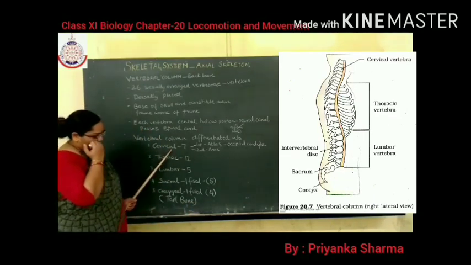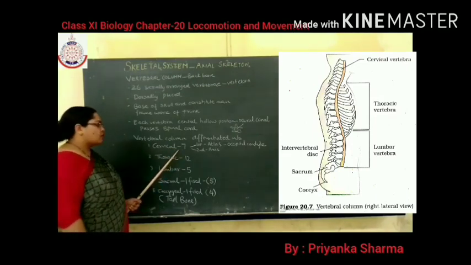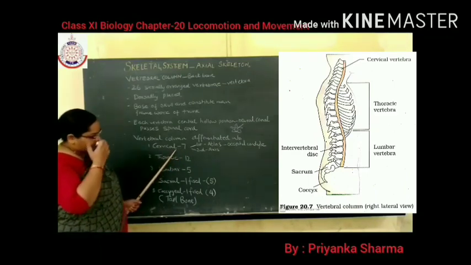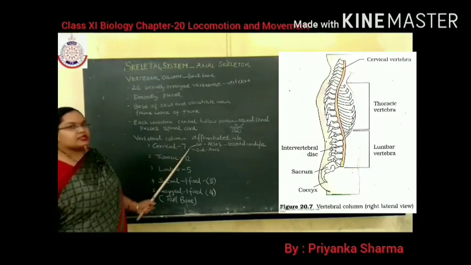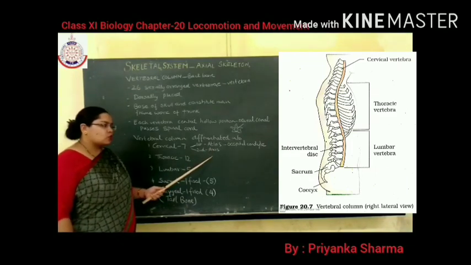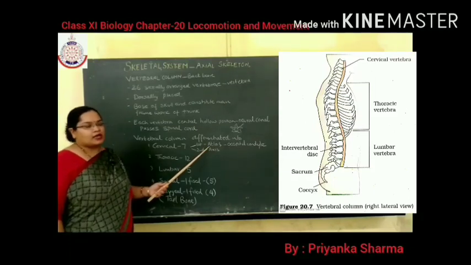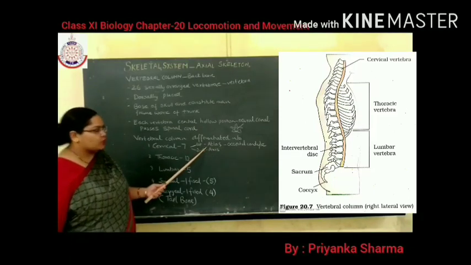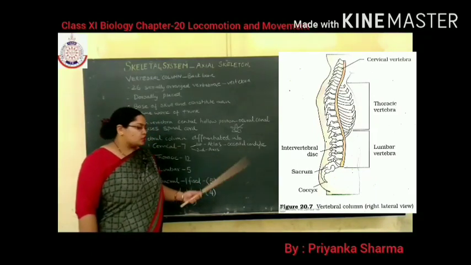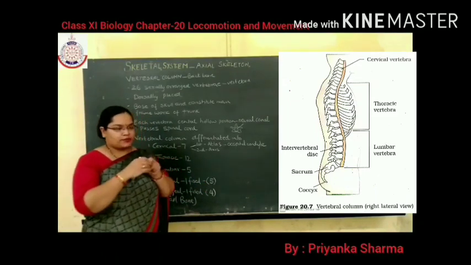First of all, the cervical vertebrae. They are 7 in number, so 7 vertebrae are present in the cervical region. The first cervical vertebra is known as the atlas and the second is known as the axis. The atlas articulates with the occipital condyles present in the skull. When I show you the skull, I will show you the occipital condyles.